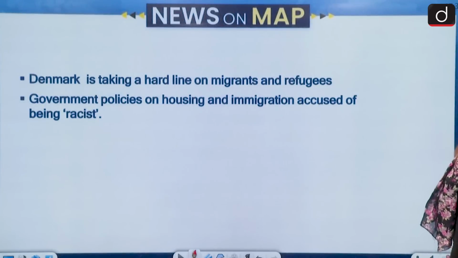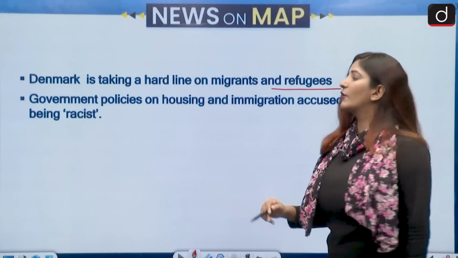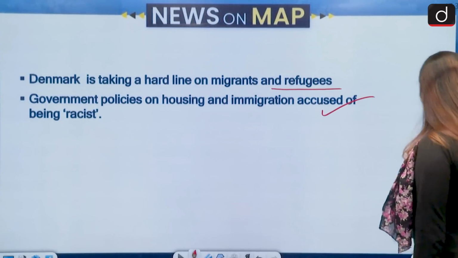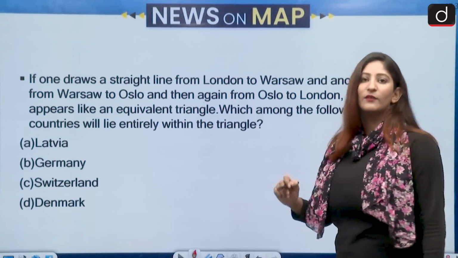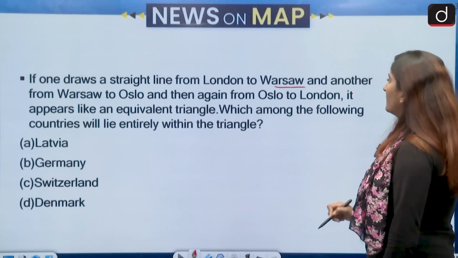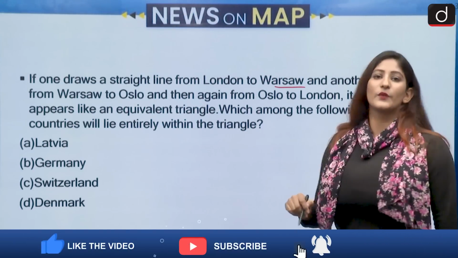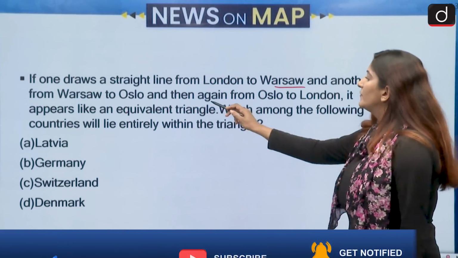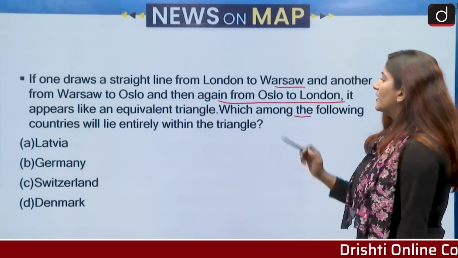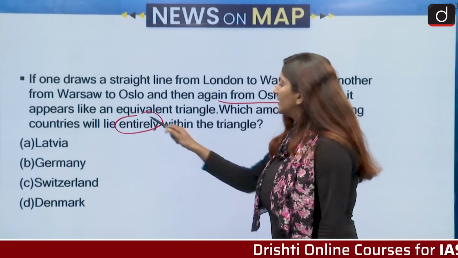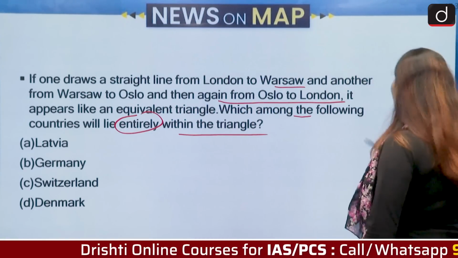The next set of questions pertain to Denmark taking a hard line on immigrants and refugees, with government policies on housing and immigration accused of being racist. So this is the news from which we have this question. If one draws a straight line from London, the capital of England, to Warsaw, the capital of Poland, and another from Warsaw to Oslo, the capital of Norway, and then again from Oslo to London, it appears like an equilateral triangle. Which among the following countries will lie entirely within the triangle? Some countries might lie partially, but we have to see which country will lie entirely within the triangle.